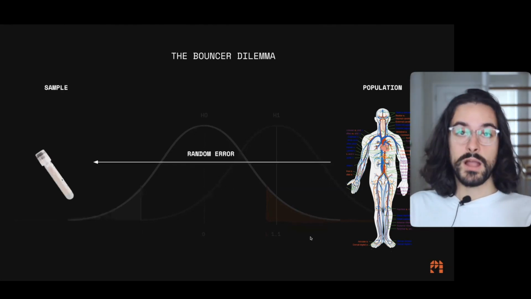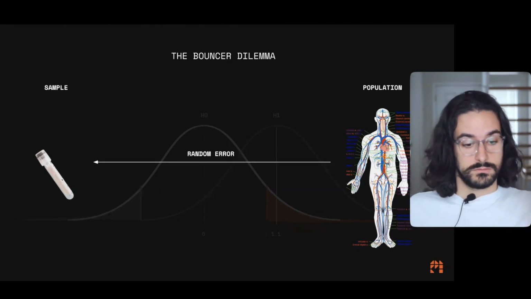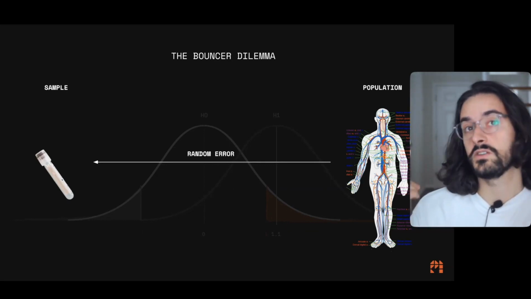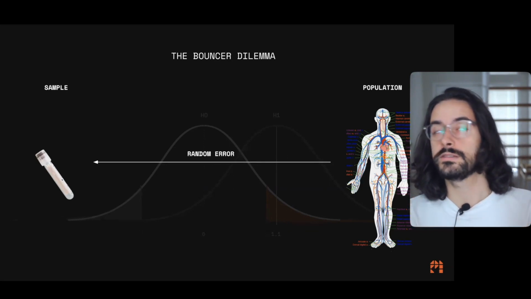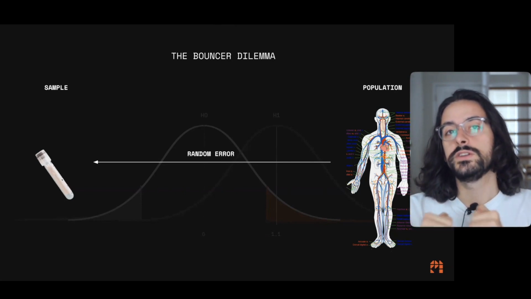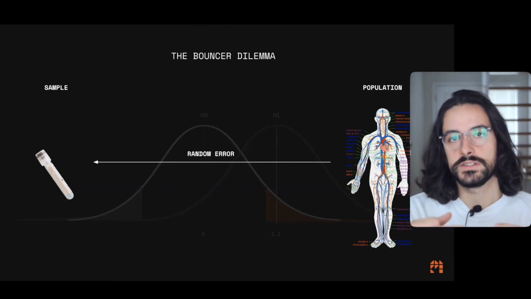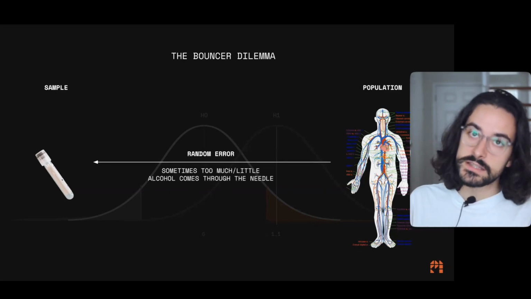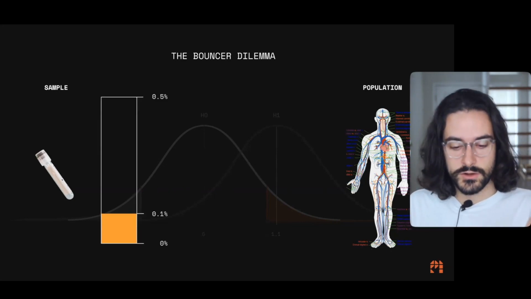Now, there's a problem, which is there's random error, right? When you're drawing a blood sample from the blood population of a body, there's some random error. Sometimes you might be in an area of the body that has less alcohol for some reason, or if you're drawing the sample closer to the liver, I don't know. There's many things that could happen so that you're not going to have the exact same percentage of alcohol all throughout your blood. It's just going to be a percentage of alcohol in that area of your blood. Okay, cool. So sometimes it's going to be too much. Sometimes it's going to be too little alcohol, right? Coming through the needle. And that's okay because inferential statistics.